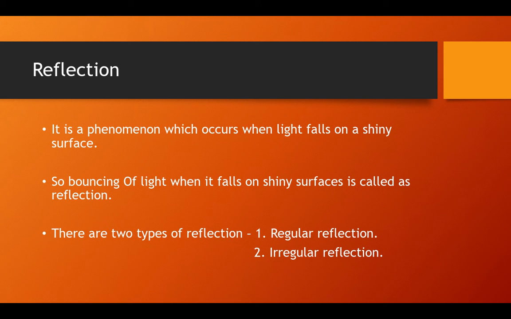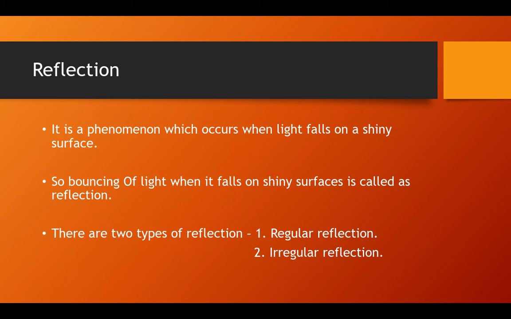So now let's learn about reflection. It is a phenomenon which occurs when light falls on shiny surfaces. Whenever light falls on a shiny surface, it gets reflected, it bounces back, or gets thrown away, and this phenomenon is known as reflection. We can see our image in the mirror only because of reflection. The light is falling on the mirror, and then it is coming to our eye, and thus we are able to see the image.